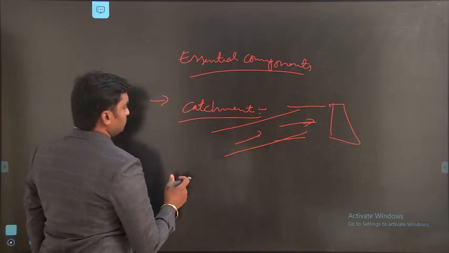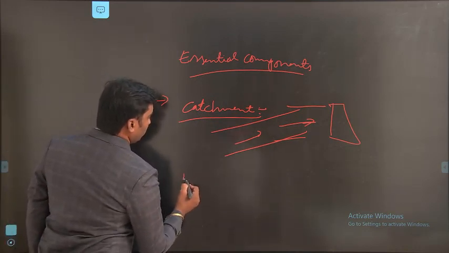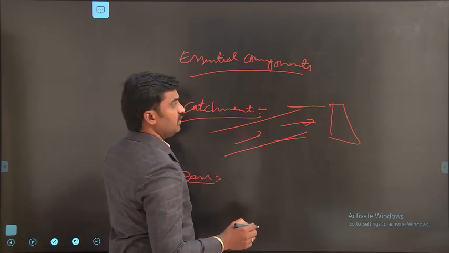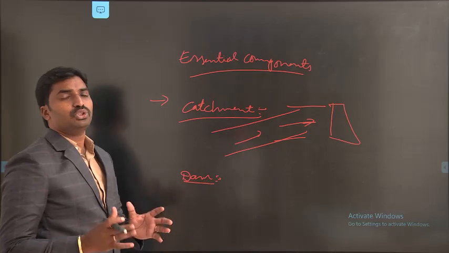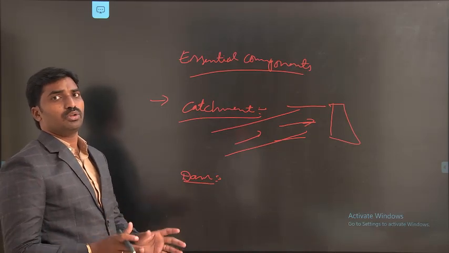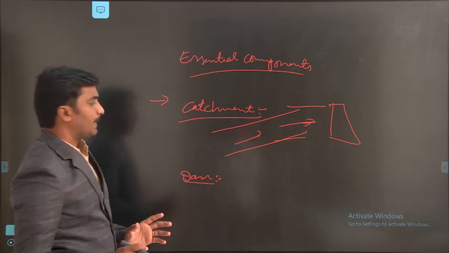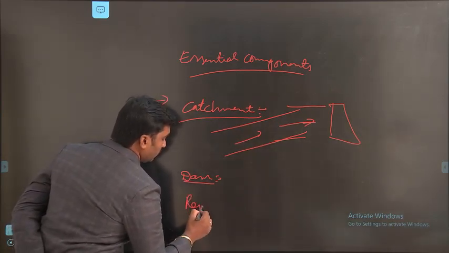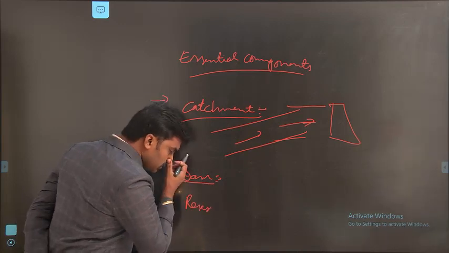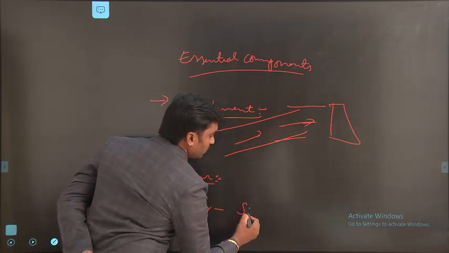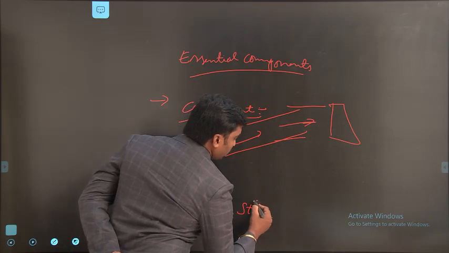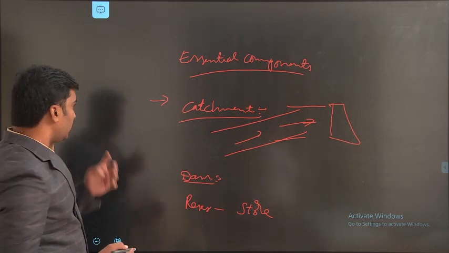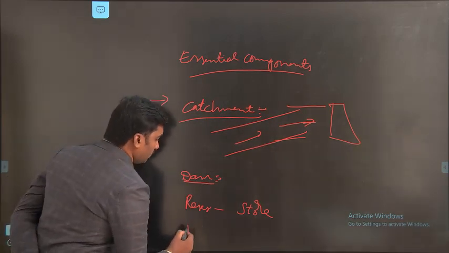And next one is dam and reservoirs. So what is meant by dam? Dam is a concrete structure or earth structure which holds the water and controls the flow of water. Okay. And next one is the reservoir. So the reservoir is a place which is used for the storage of water. Storage of water.